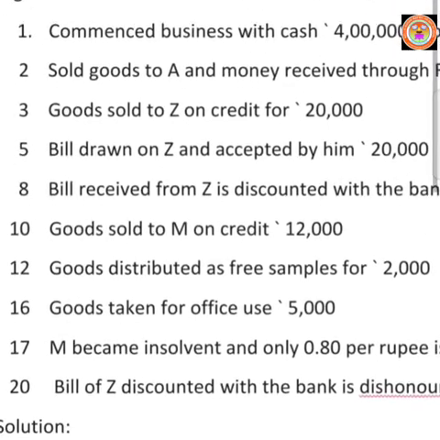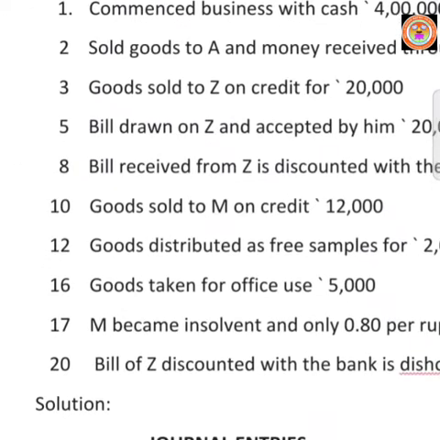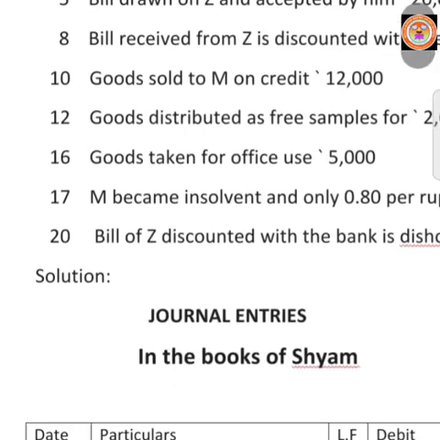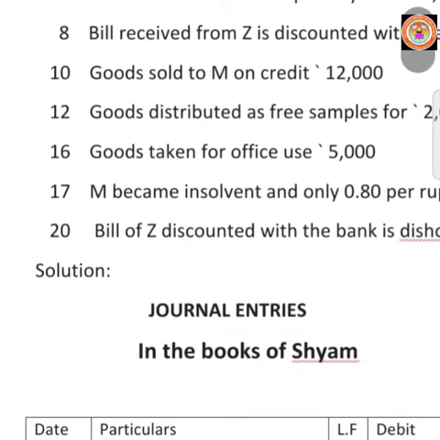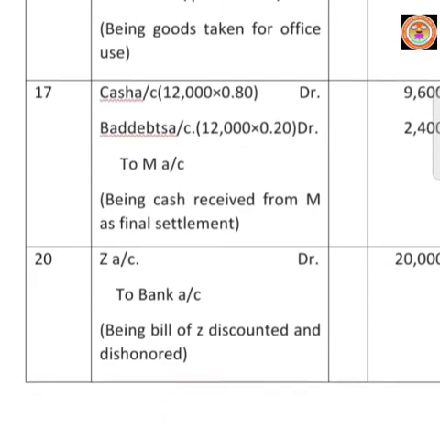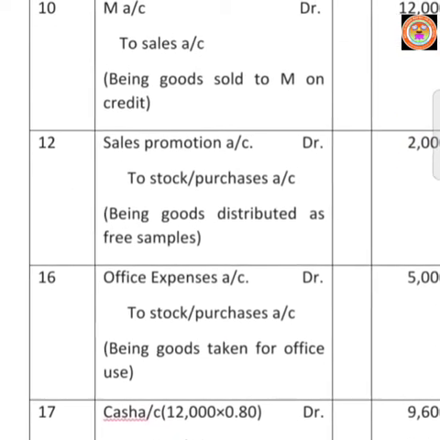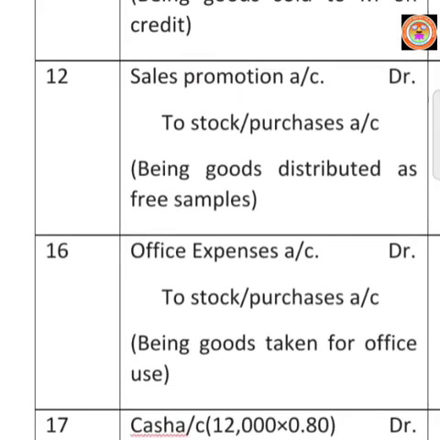Next transaction. August 16, goods taken for office use rupees 5,000. Stationery goods are used for office purpose. Write the date 16. Though we use the goods for our office use, it is the expenses. It will be treated as expenses. So it must be debited according to our nominal account rule. Office expenses account debtor.